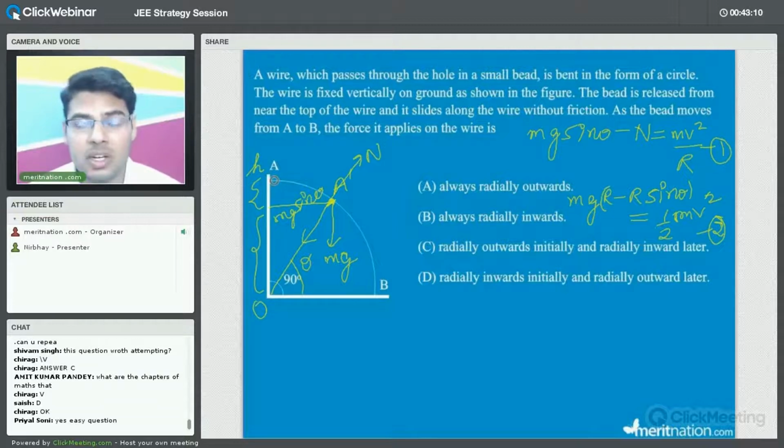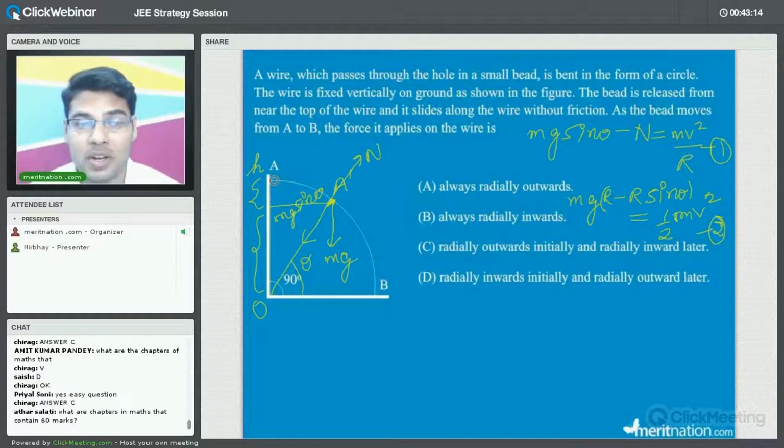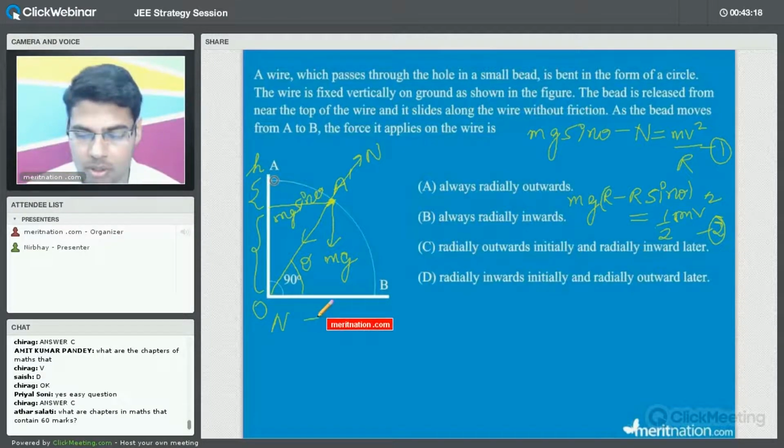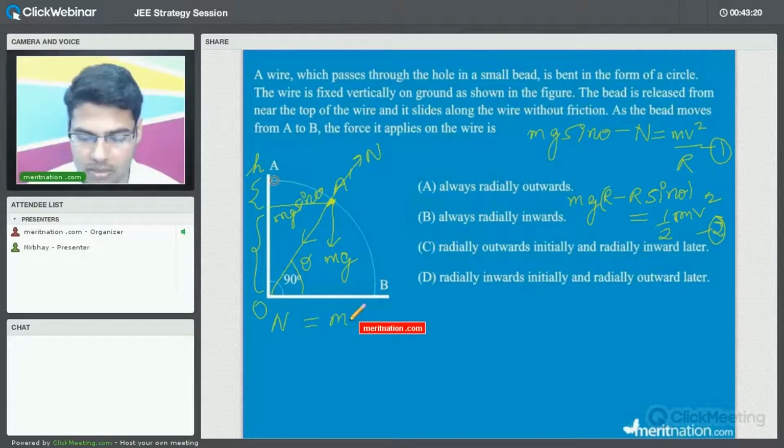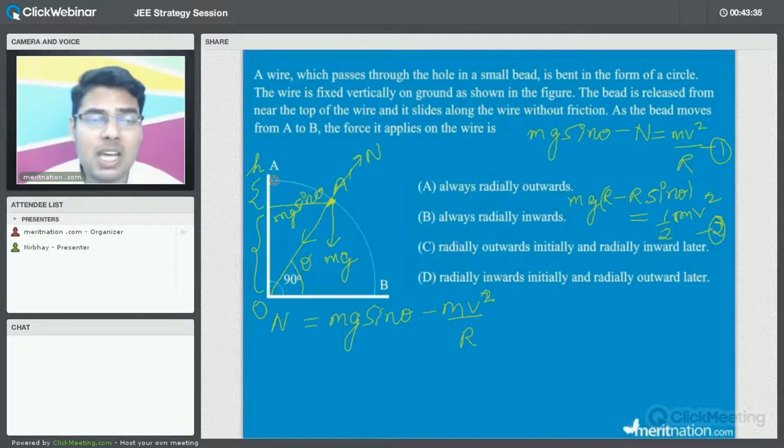So now from both the equations, first of all, let us try to manipulate equation 1. Let us rearrange equation 1 because we have to find out the normal reaction. So this normal reaction N from equation 1 will be nothing but equal to mg sine theta minus mv square by r, right? All of you also can solve it simultaneously in your notebooks. And you can substitute the value of mv square by r from equation 2. Are you getting the point?